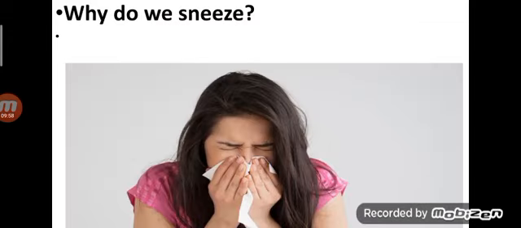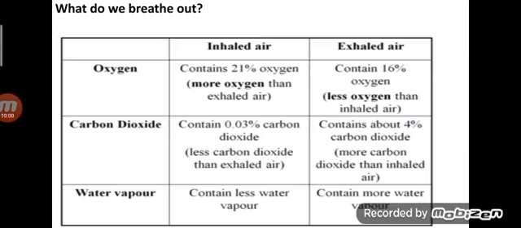So why do we need this for dust allergy? So what do we breathe out? Oxygen inhaled is 21% and exhaled is 16%. We take 5% only. Carbon dioxide we take in 0.03% and we release 4%. Inhaled air contains less water vapor, and exhaled air contains more water vapor.